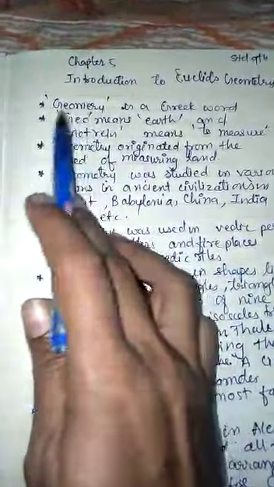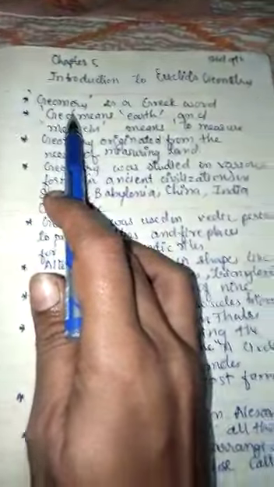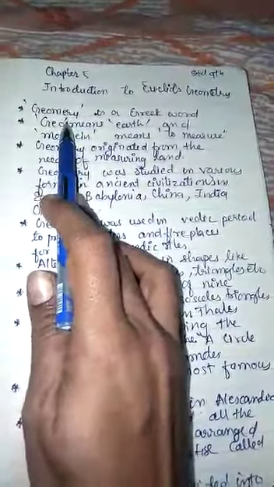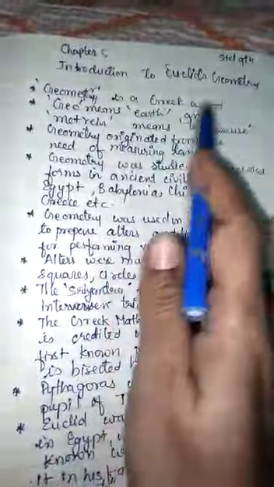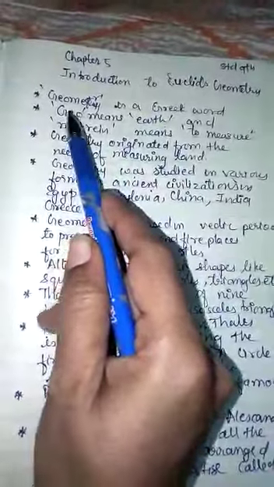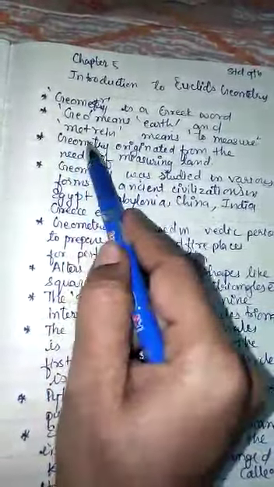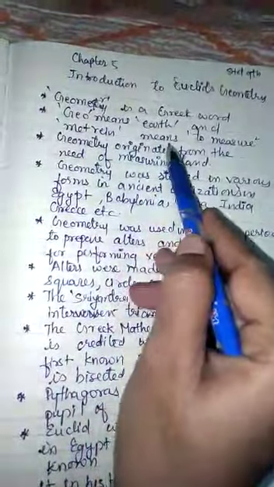Now the word geometry, you might have studied geometry in the earlier standards. Okay, now first of all let us study the basic concept of geometry. Geometry is a Greek word, and it is made up of two words, that is geo and metrin. Geo means earth and metrin means to measure.